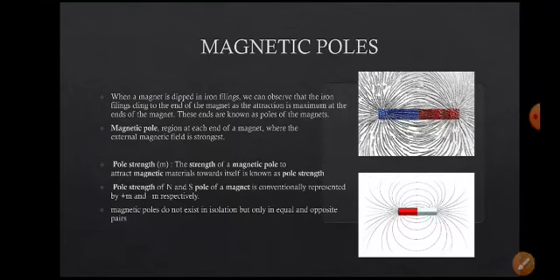So magnetic poles have greater strength to attract. The strength of a magnetic pole to attract magnetic material towards itself is called pole strength. Pole strength of the north and south poles of a magnet is conventionally represented by plus m and minus m.